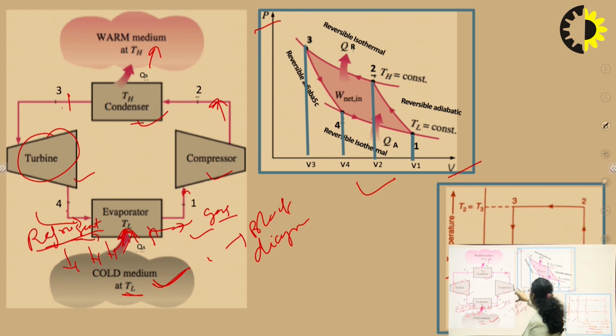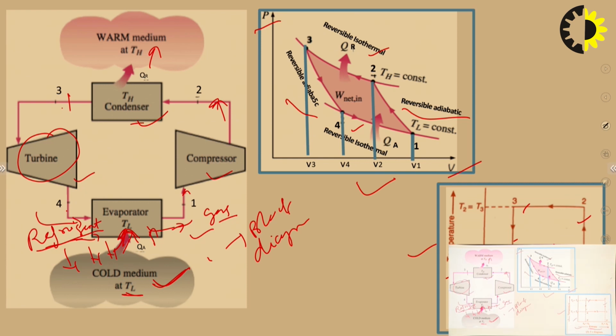In the very same way, this picture is given in the PV diagram. There are 4 processes: 2 are reversible isothermal and 2 are reversible adiabatic. So 4 curves are there. Processes 1, 2, 3, 4 in the reverse direction. The same way in the TS diagram, 4 processes are there: 1, 2, 3 and 4. So these are the processes. This is all about the reverse Carnot cycle.